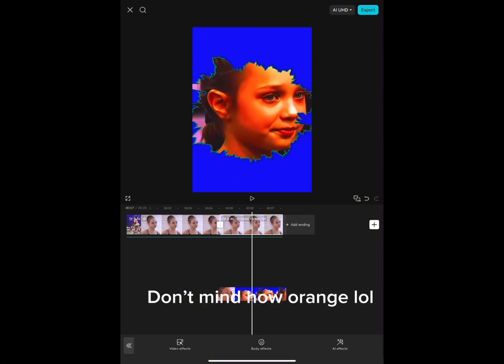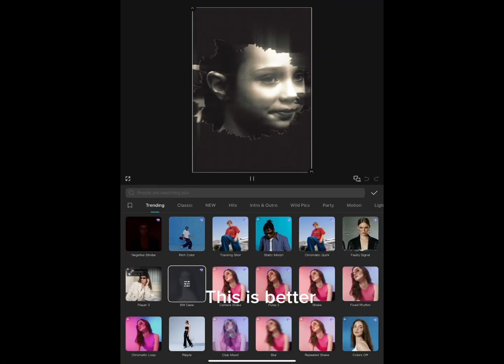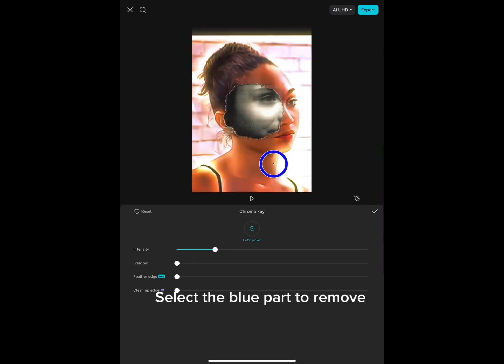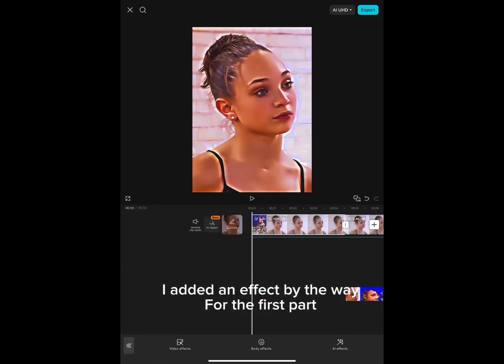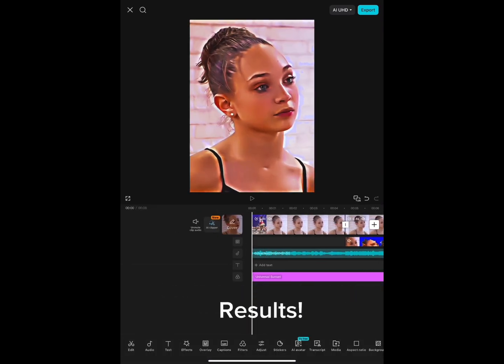Don't mind how orange, lol. This is better. Select the blue part to remove. I added an effect by the way for the first part. Results.